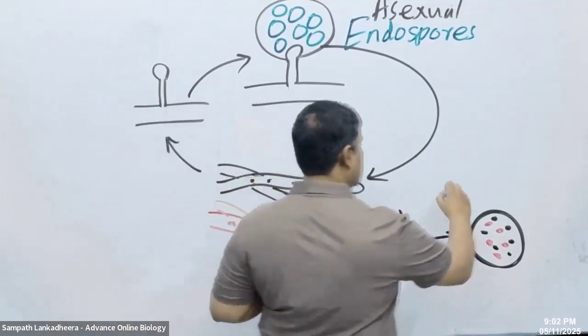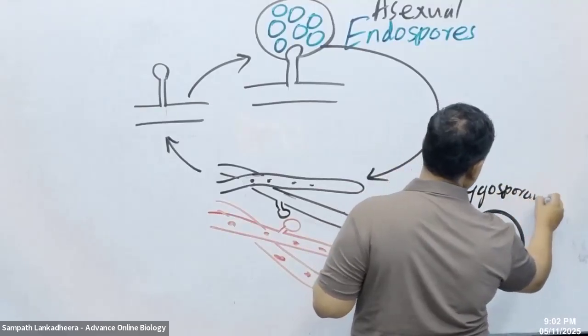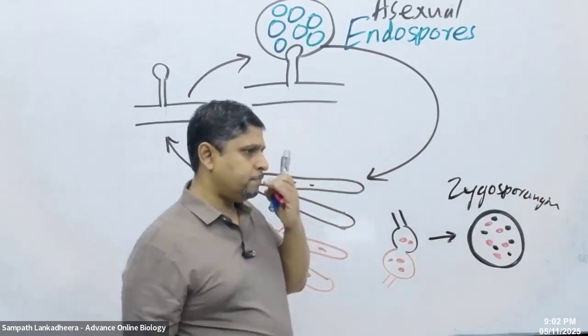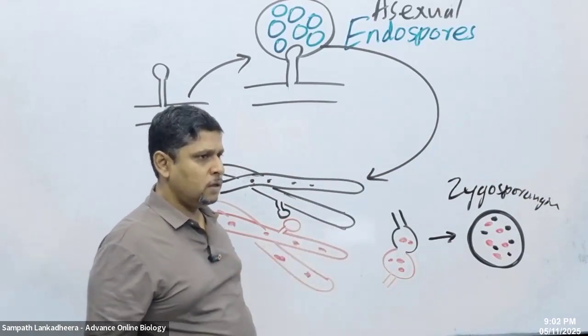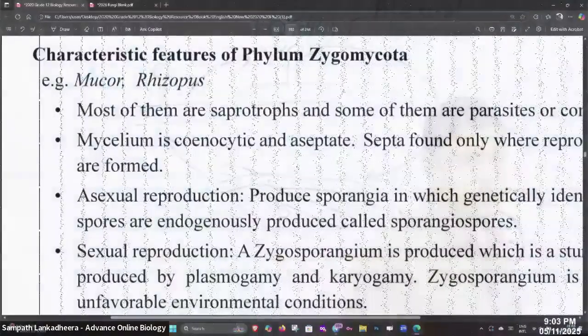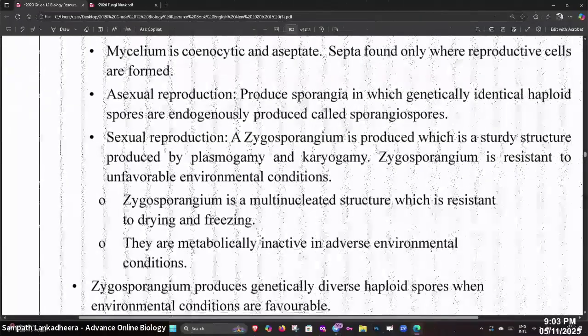This we call the zygosporangium. Right? This is a sturdy structure. What do they say, people? Zygosporangium. This is the zygosporangium. Look at this.